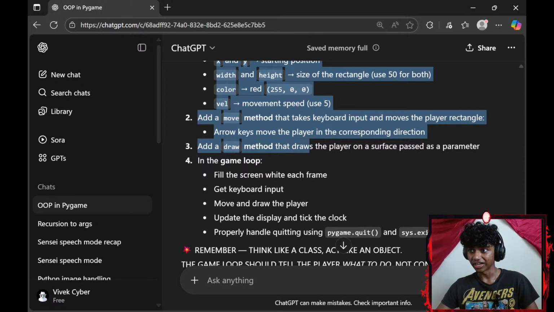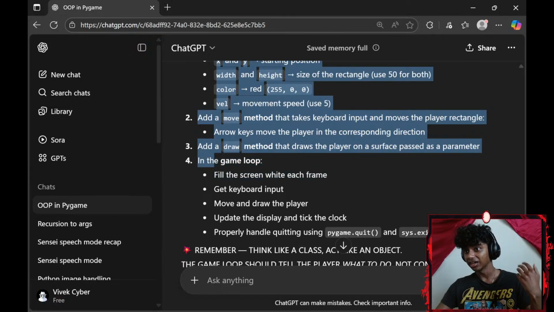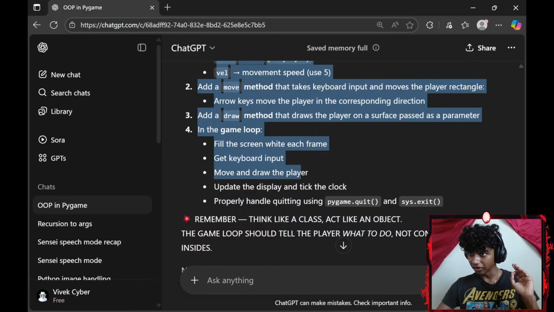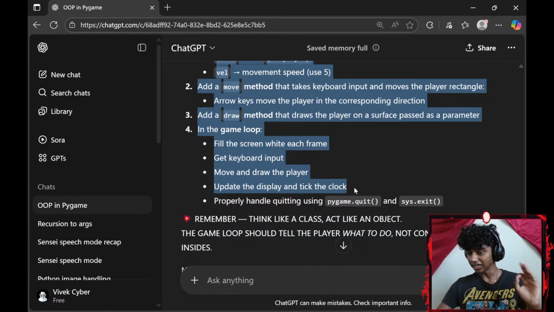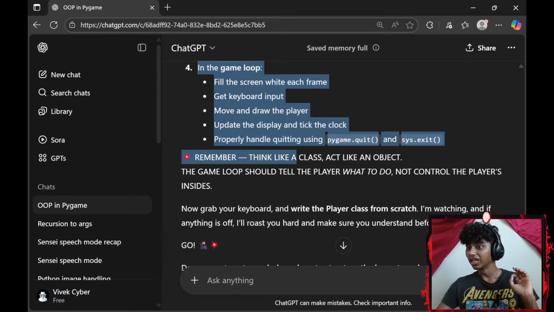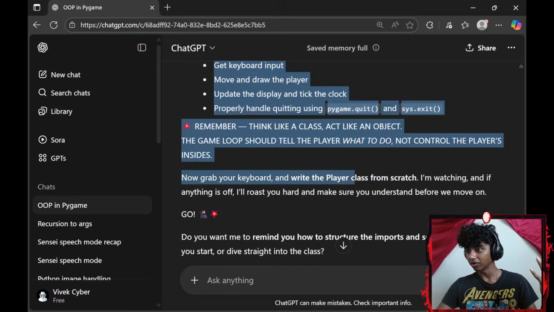Add a draw method that draws the player on a surface passed as a parameter. In the game loop, fill the screen with each frame, get keyboard input, move and draw the player, update the display, and tick the clock. Properly handle quitting using pygame.quit and sys.exit. Remember, think like a class, act like an object. The game loop should tell the player what to do, not control the player inside. Now grab your keyboard and write this player class from scratch.